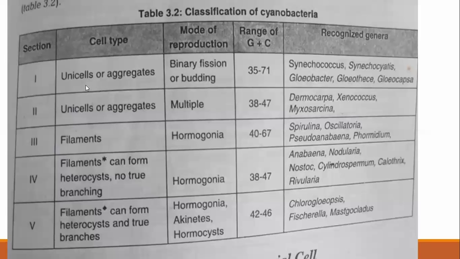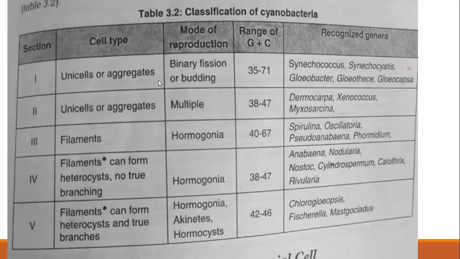Okay. So the first cell type is the unicell or aggregate. This is the first type of cell, in which binary fission or budding is the mode of reproduction, and the range of GC percentage is 35 to 71. And here examples are given. For example, Cyanothece, then Gloeobacter, Gloeothece, and Gloeocapsa. This is important for MCQ questions.